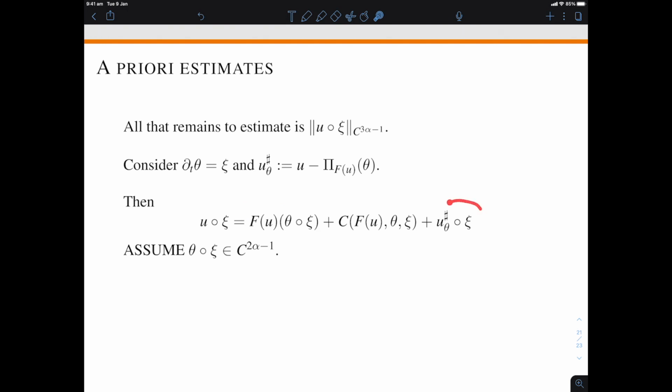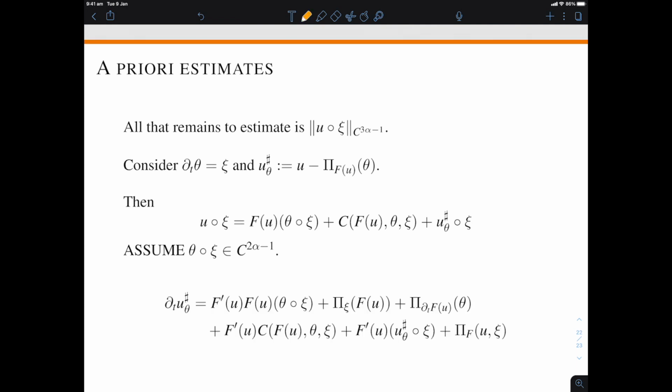And we're left with this term, and again we need to show that the regularized version U theta sharp is in C2 alpha. So what we have to show now is that U theta sharp is in C2 alpha, and we want a control of that by some smooth function of the C alpha minus 1 norm of psi and the C2 alpha minus 1 norm of theta resonant product with psi. The way you do that is by using the equation for the derivative of that U theta sharp, and then you get the 6 terms and you start looking at the regularity of all 6 terms.